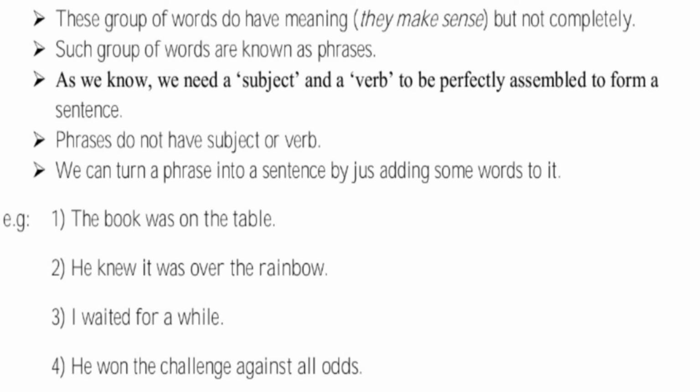The book was on the table. Number 2, he knew it was over the rainbow. Number 3, I waited for a while. Number 4, he won the challenge against all odds.